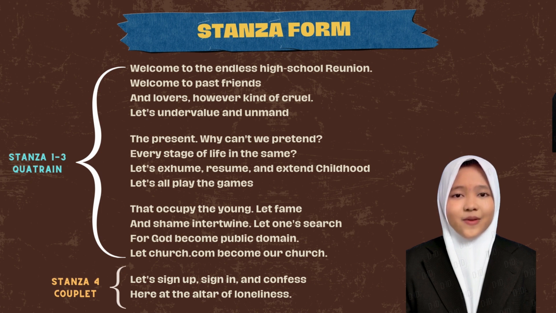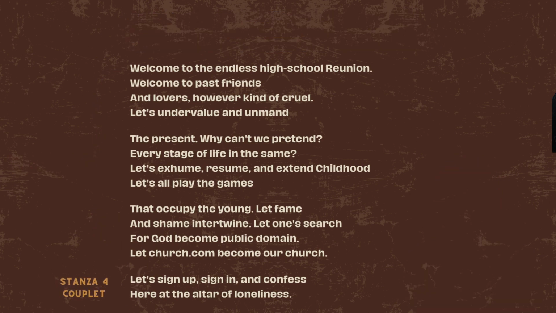In the Facebook sonnet, there are 2 stanza forms present. In stanza 1, stanza 2, and stanza 3, each stanza has 4 lines. The name is quatrain. In stanza 4, it has 2 lines, and the stanza form is called couplet.